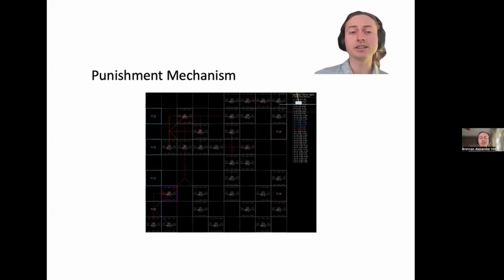We also test a punishment mechanism. As depicted by the red lines, random error is sent from random locations on the grid and is then used to update weights and movements.